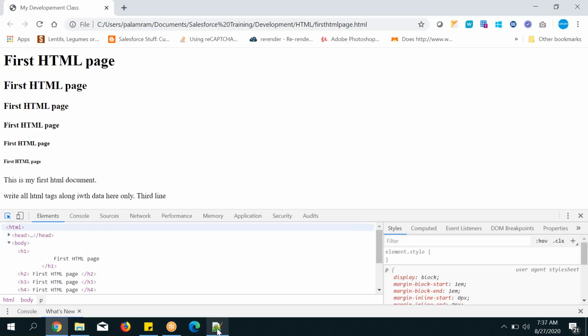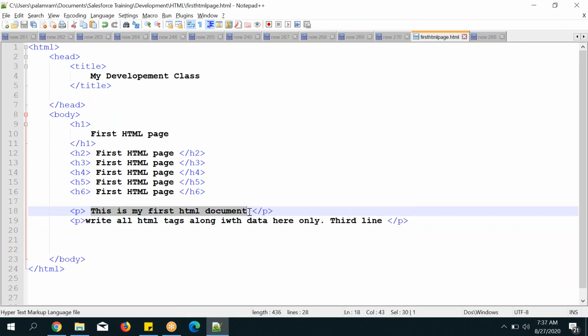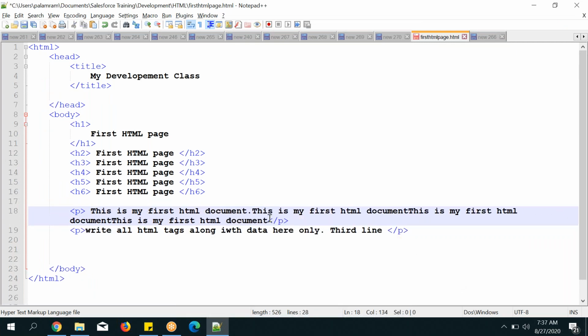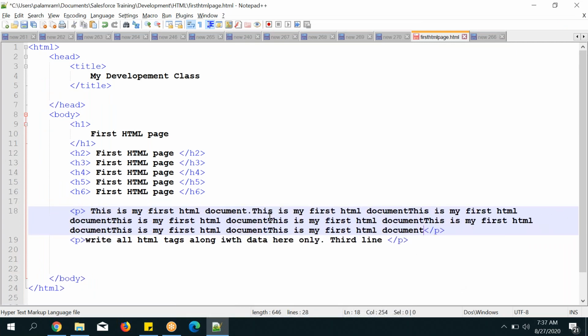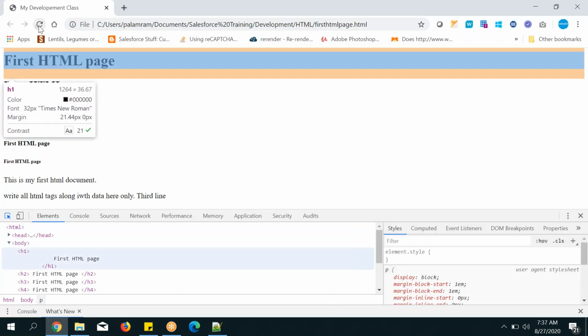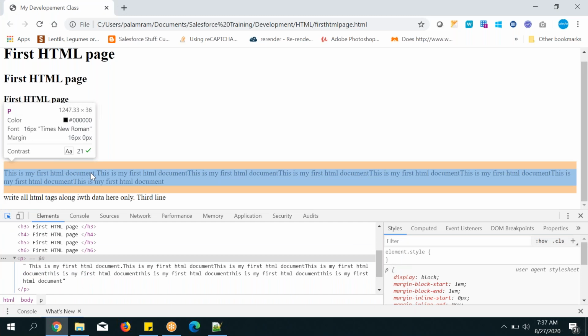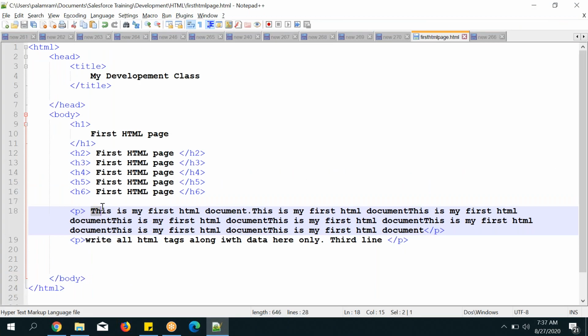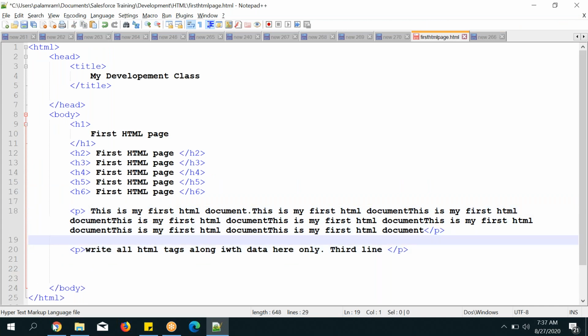So in the next line, suppose now next. So many lines I have written in a single paragraph. What will happen now? Go and check it. You can see here, the paragraph tag, from here to here is one single paragraph, and this is in another paragraph.